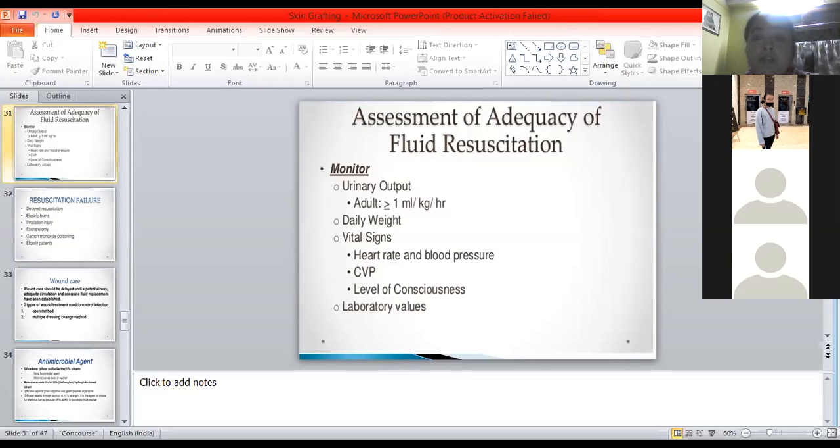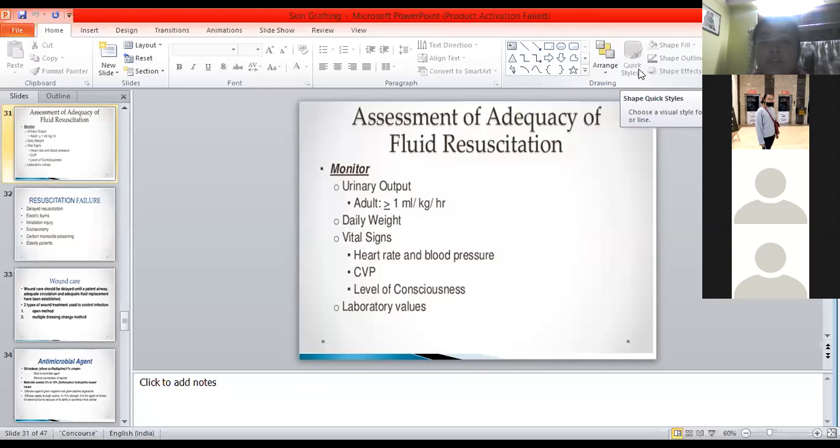Then if required, because sometimes patients are admitted in the burn intensive care unit, we have to give a central line and monitor the central venous pressure, because you are giving fluid to the patient. So regular monitoring of central venous pressure is also important. Then level of consciousness, GCS, you have to continuously check, maybe at 2 hourly intervals.